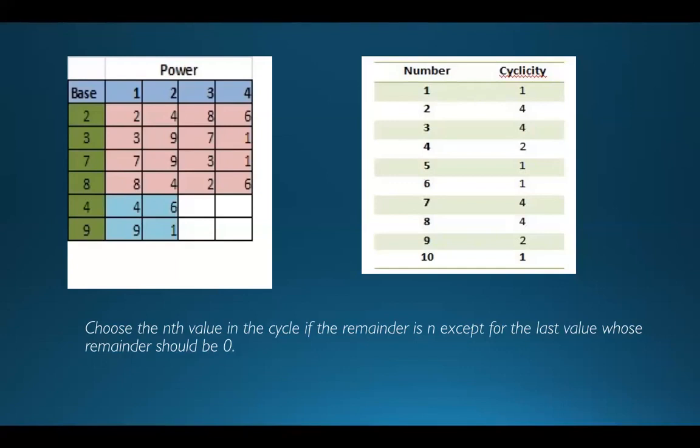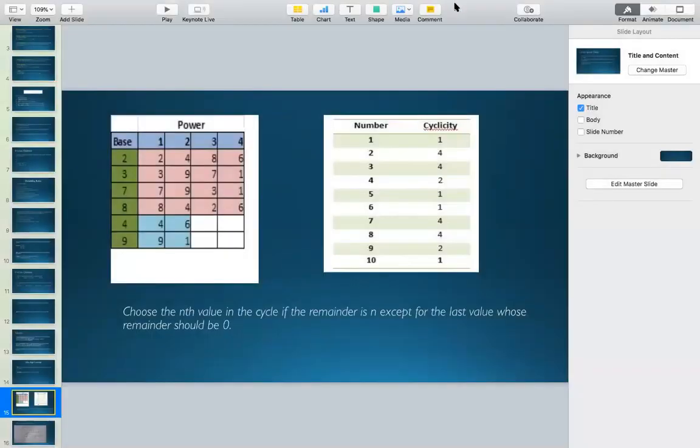So in case of 3, if the remainder came out to be 1, we will go for the first value. If the remainder came out to be 2, we will go for the second value. If the remainder comes out to be 3, we will go for the third value in the box. And if the remainder comes out to be 0, we will go for the last value of the box. Okay, is it clear, everyone?